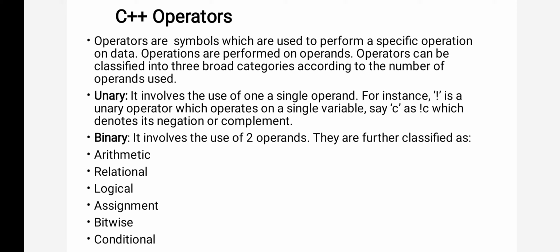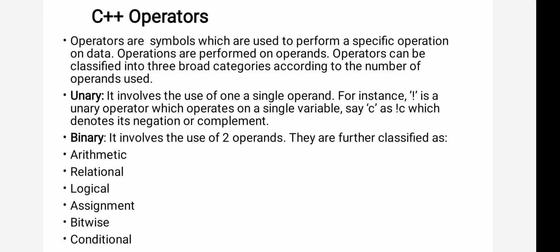For subtraction, minus. Multiplication, asterisk. Division, slash. So these operators are allowed in C++. Whatever operators you are using, each and every operator you have to explain in detail. So we are using arithmetic operators. Now come to the relational. Relational operators I have also explained.